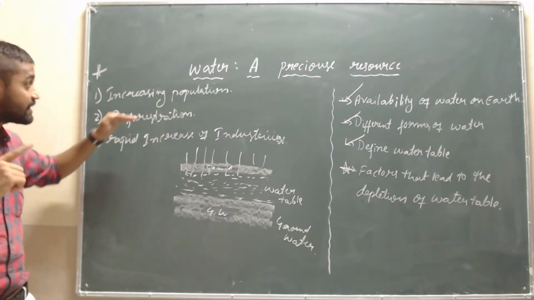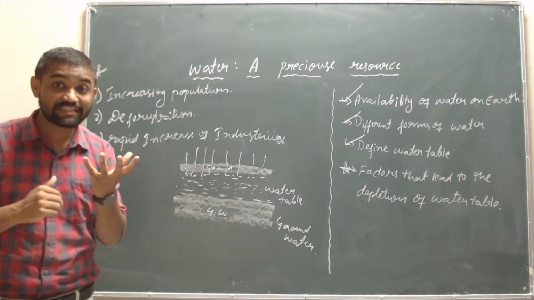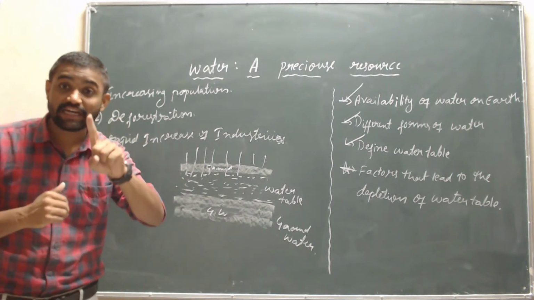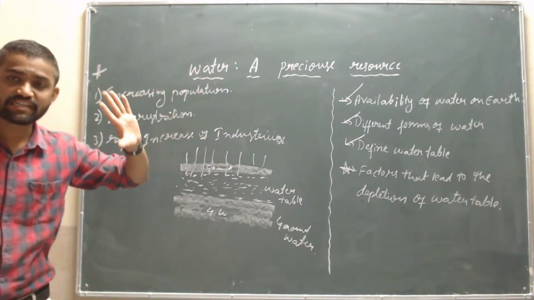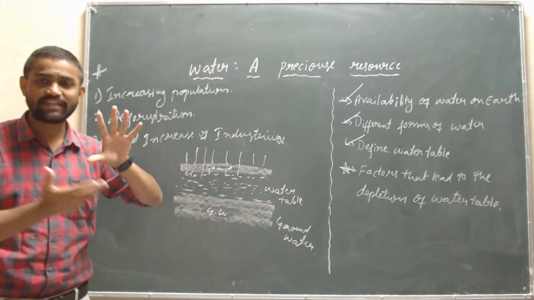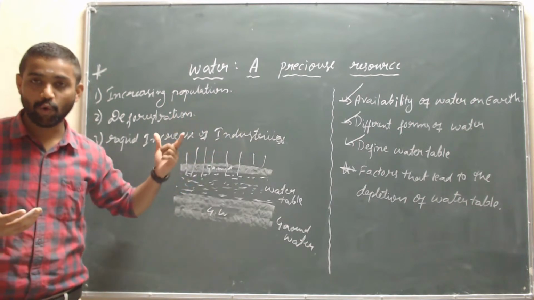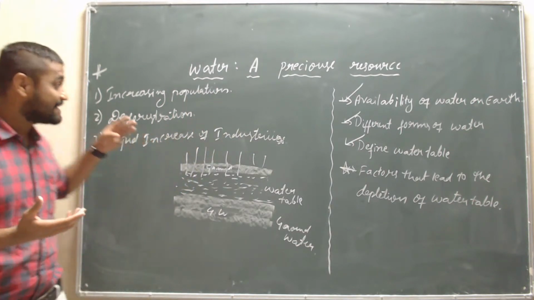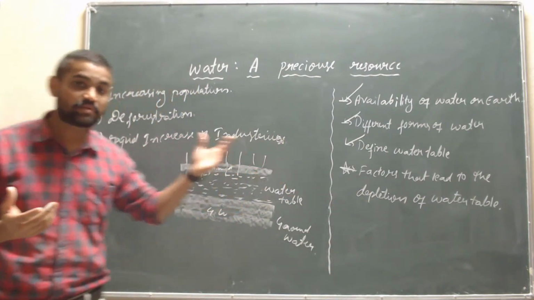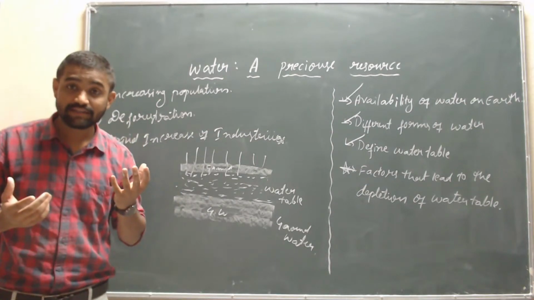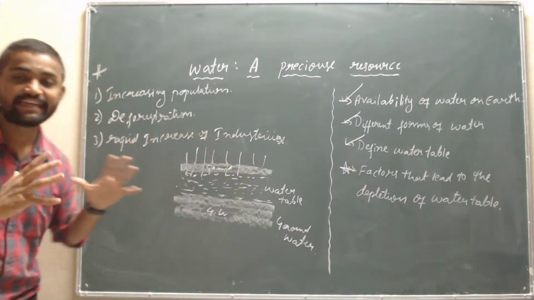And one more important point: for more population we want more jobs, isn't it? For that purpose there is a rapid increase of industries. They set up industries and do deforestation there, and the population will go to that place. These are the 3 factors that affect the depletion of water. Industries want more water, isn't it, children? So the water table is decreasing nowadays.